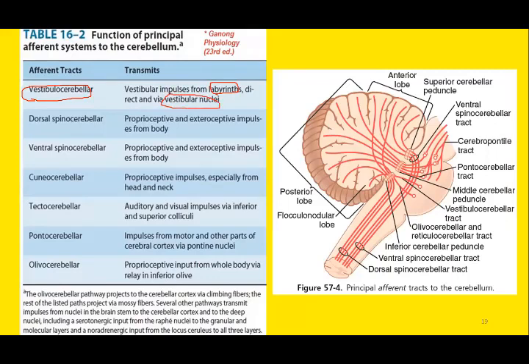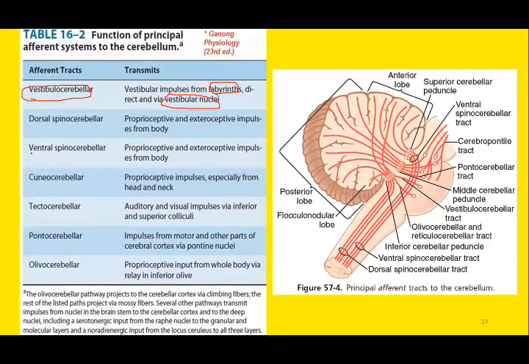The four divisions of the vestibular nuclei are superior, inferior, medial, and lateral, where the other name for lateral is Deiters' nucleus. So all these vestibular impulses will be transmitted by the vestibulocerebellar afferent tract.